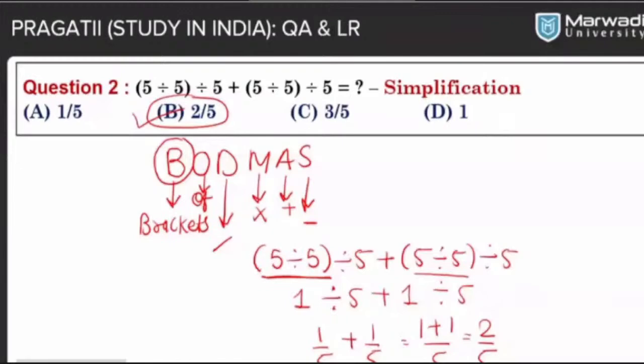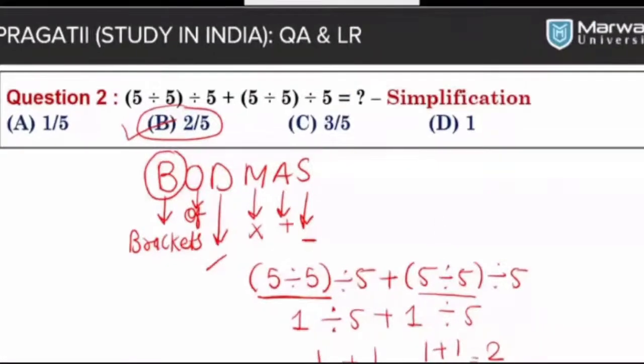Time is running, students. Kindly use the time. These are two questions from the average topic. Average is a very important topic in quantitative aptitude. At least one question will be there in the exam. If more than one question, we can't say, but at least one question in the exam from the average topic. 2 minutes and 40 seconds remaining.